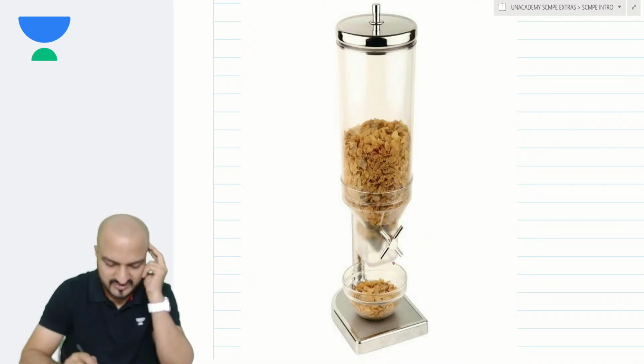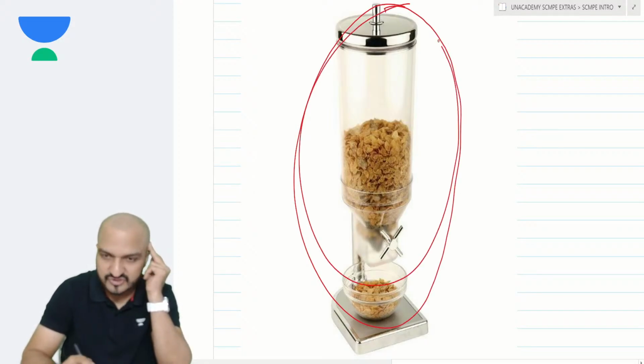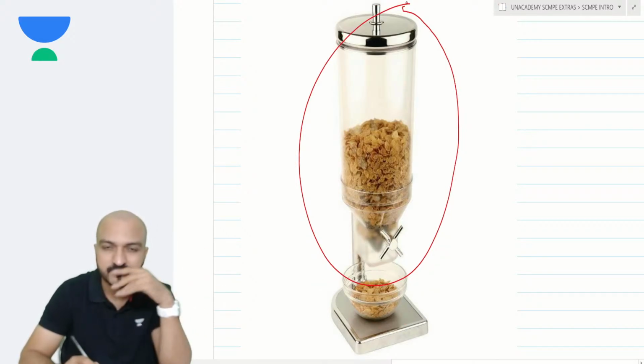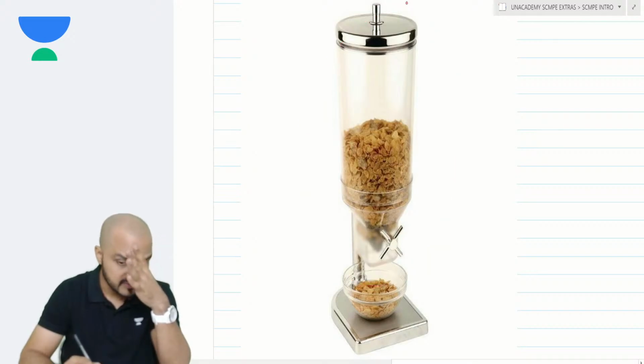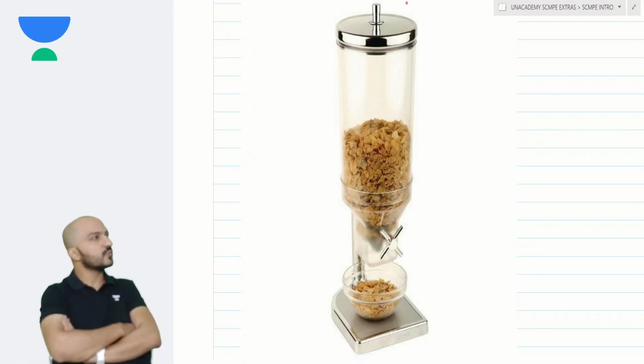Yes, can you understand how this device works? If yes, then tell me, in this device, whether the FIFO method is followed, or the LIFO method, or the weighted average method. Think and tell me what method gets followed in this device: FIFO, LIFO or weighted average.